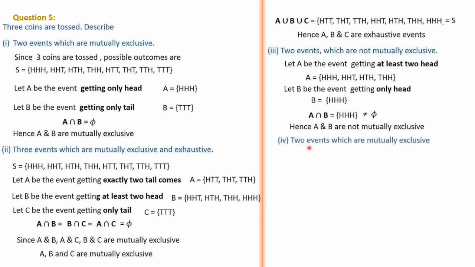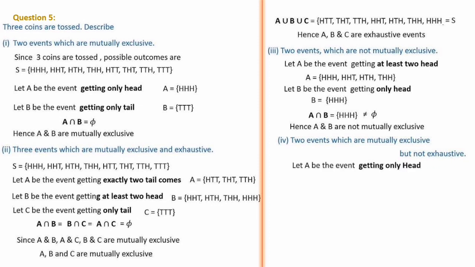Then the fourth one: two events which are mutually exclusive but not exhaustive. Two events which are mutually exclusive means there should not be any common element, but not exhaustive means if you take the union, you should not get the sample space.